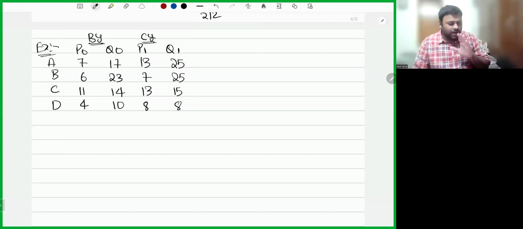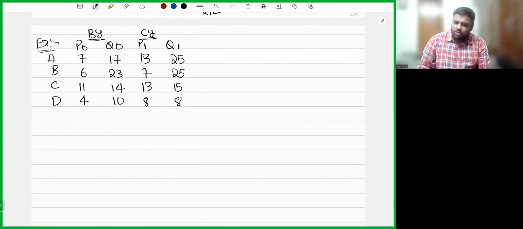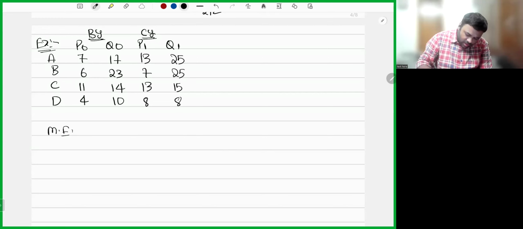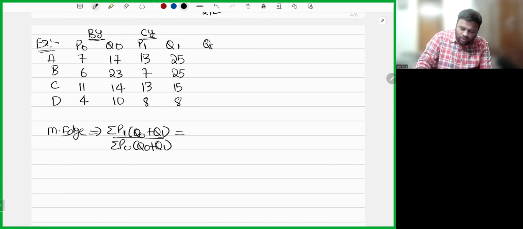So base year prices and quantities, current year prices and quantities are given. He is asking you to calculate the Marshall Edgeworth index number. How will you calculate it? Marshall Edgeworth index number will be summation of P1 into Q0 plus Q1, whole divided by summation of P0 into Q0 plus Q1. So first let's calculate Q0 plus Q1. 17 plus 25, we have 42. 23 plus 25, we have 48, 29, 80.